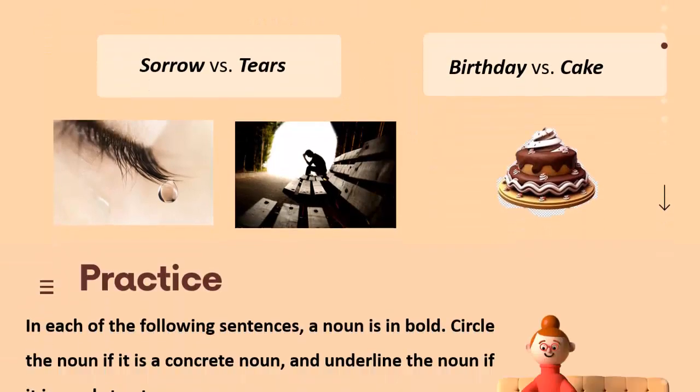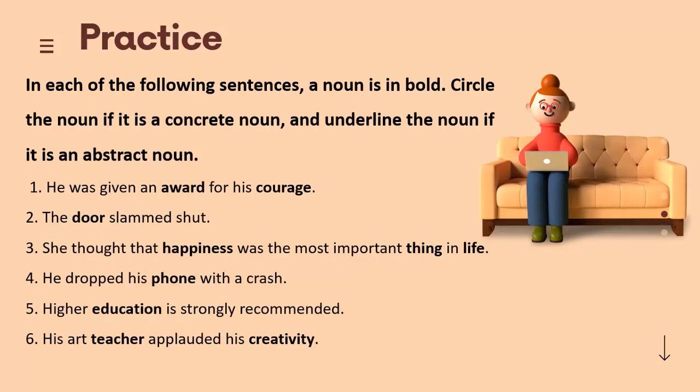Practice makes a man perfect. So here is a small exercise for you to apply your knowledge of concrete and abstract nouns. What you need to do is circle the noun if it is a concrete noun and underline the noun if it is an abstract one. The nouns are already in bold.